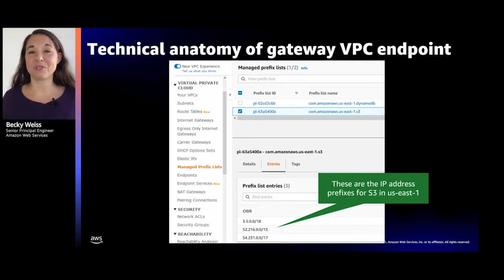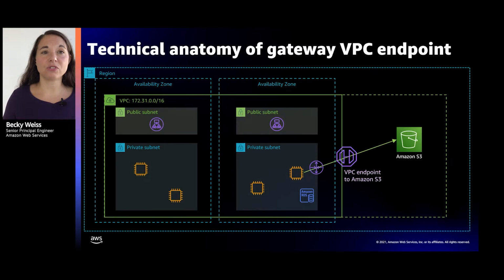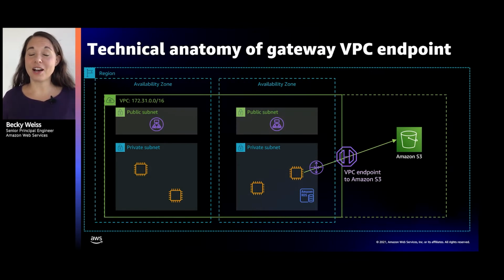It's not going to go through your internet gateway, and that means you can reach S3 without taking a general route to the internet. So we have accomplished our connectivity goal for VPC endpoints: we can route traffic to S3 without needing a route to the internet.